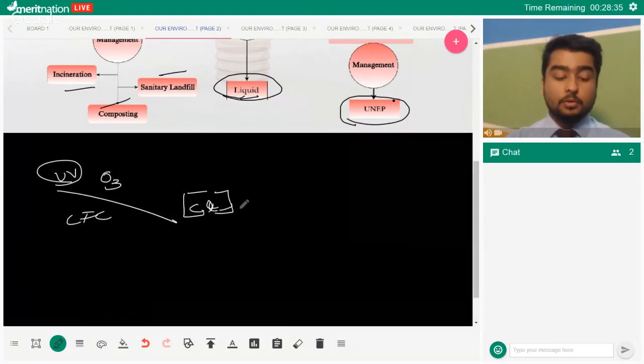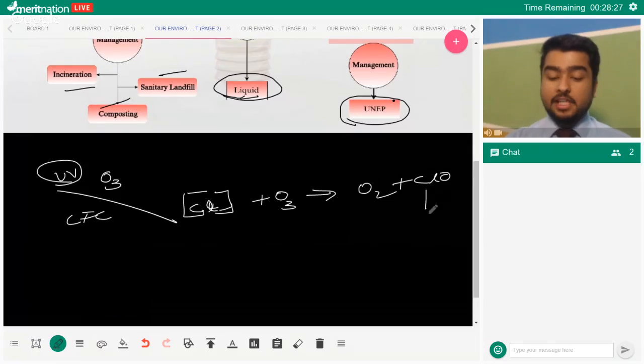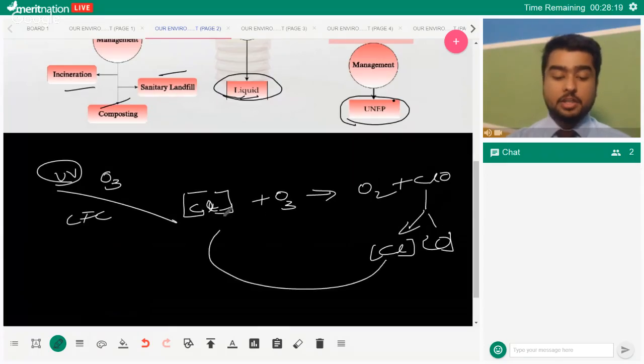The nascent chlorine is very reactive and it reacts with ozone, forming oxygen and ClO, right? This ClO further breaks into nascent chlorine and active oxygen, and this nascent chlorine again institutes the same process. So it starts a chain reaction where the ozone molecule is split into oxygen and reactive oxygen species.